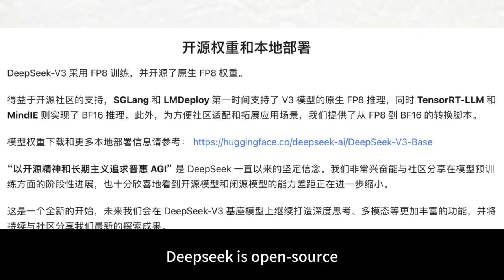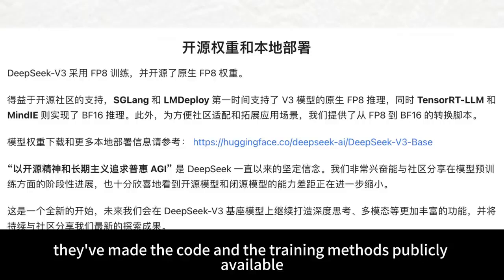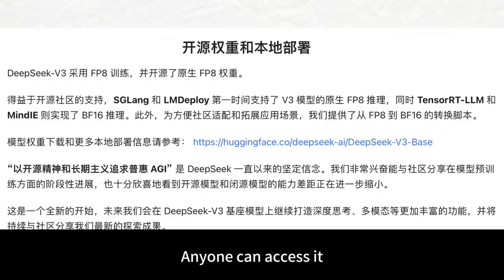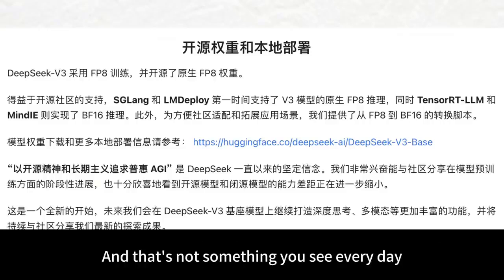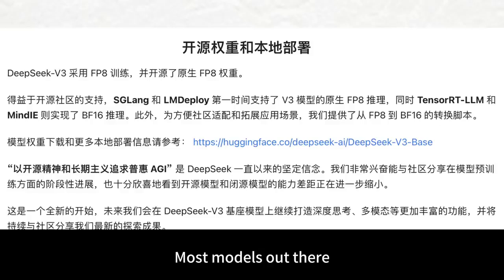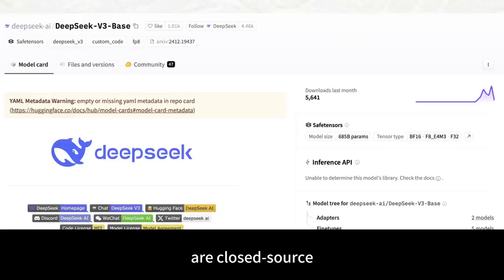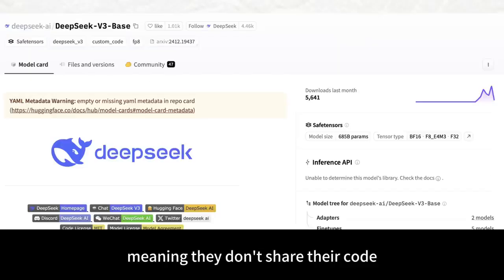Here's another kicker. DeepSeek is open source. Yeah, that's right. They've made the code and the training methods publicly available. Anyone can access it. And that's not something you see every day. Most models out there, like GPT-4 and Claude, are closed source, meaning they don't share their code.